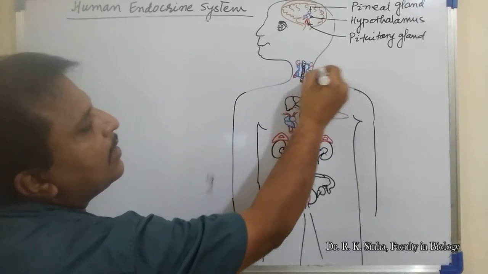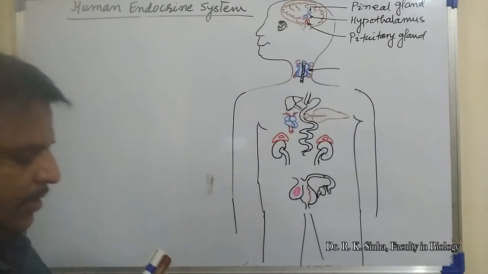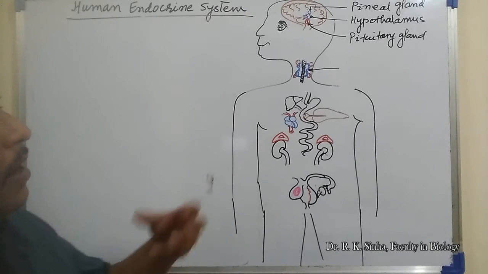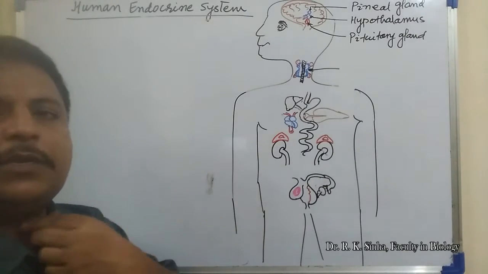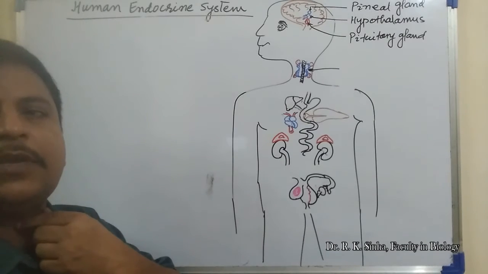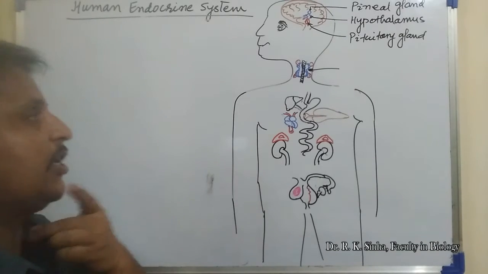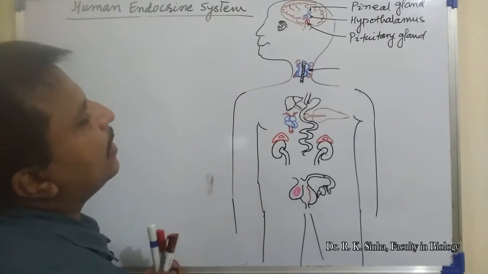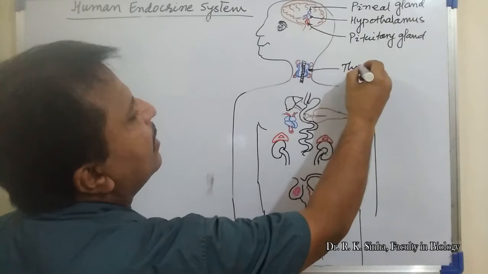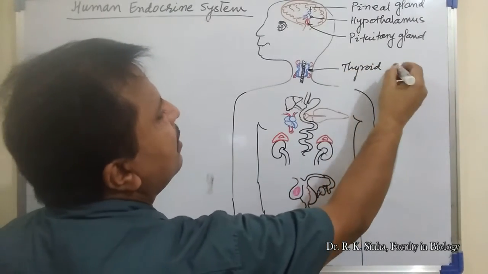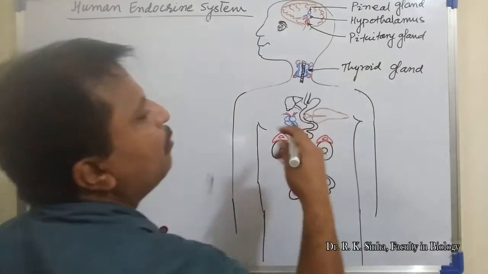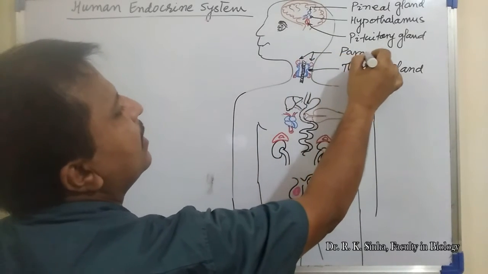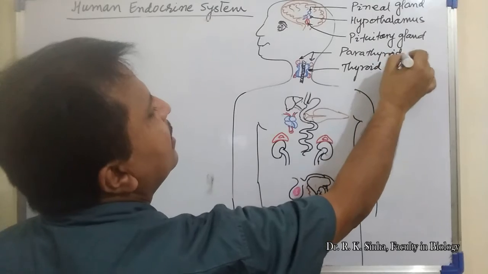Next, look at this figure here. This is the thyroid gland, a butterfly-like structure present in the tracheal region, located in front of the neck. And on the dorsal surface of the thyroid gland there are 4 oval structures, and these 4 oval structures are the parathyroid glands.